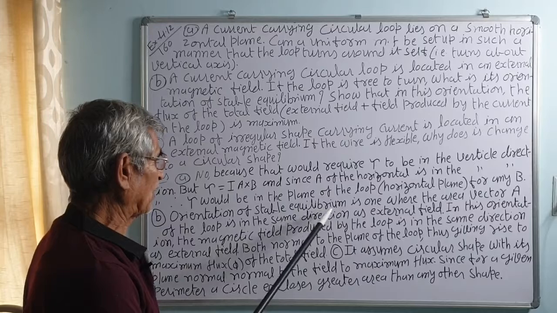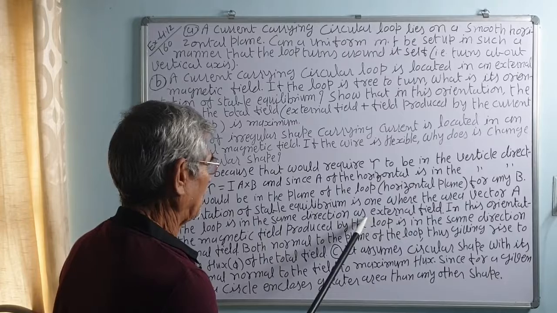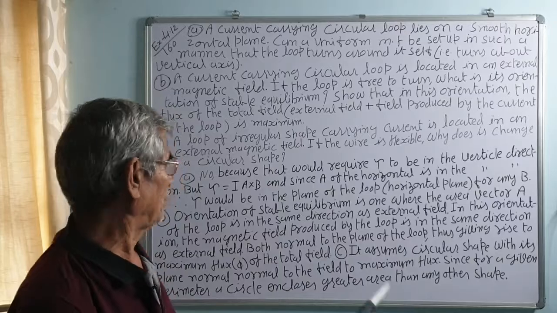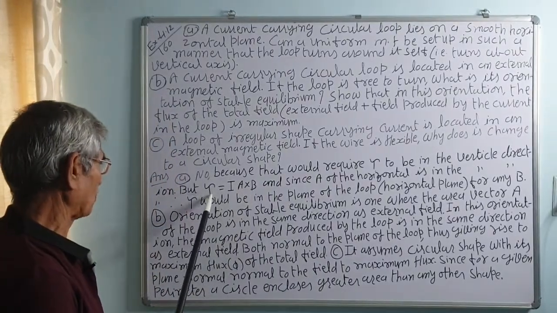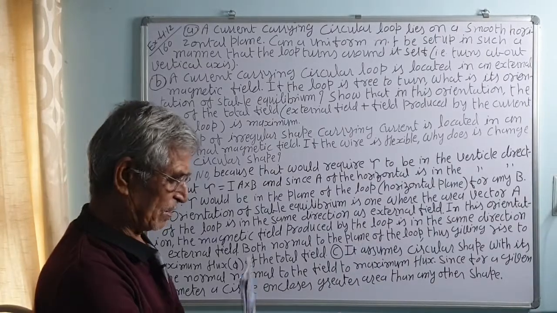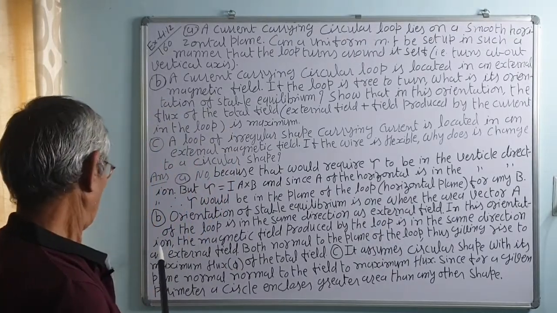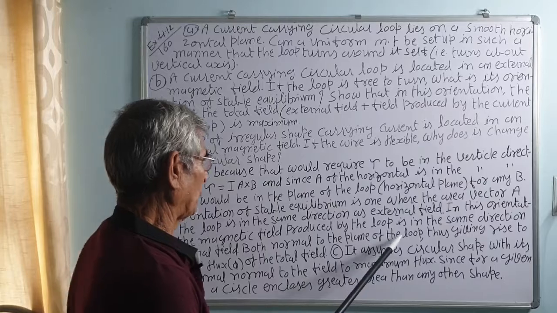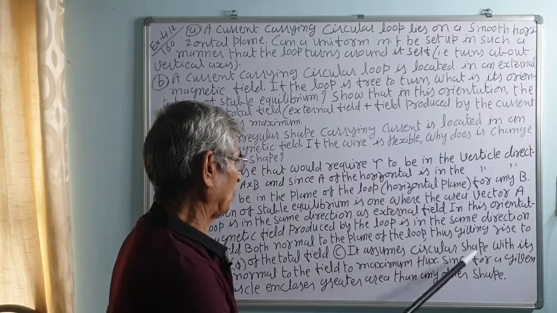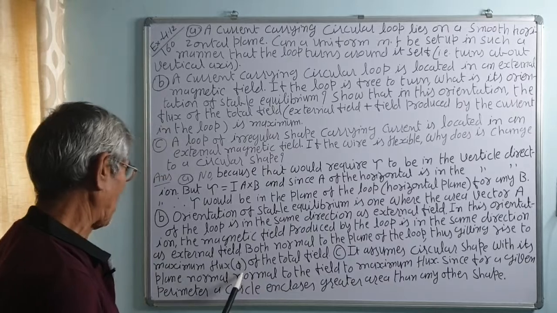The orientation of the stable equilibrium is one where the area vector A of the loop is in the same direction as the external field, that is, the angle between A and B should be 0. When the angle between A and B is 0, the torque will be 0, and it is the stable equilibrium, correct? So both the area vector A and the field are in the same line. In this orientation, the magnetic field produced by the loop is in the same direction as the external field. Both are normal to the plane of the loop, thus giving rise to a maximum flux phi of the total field.